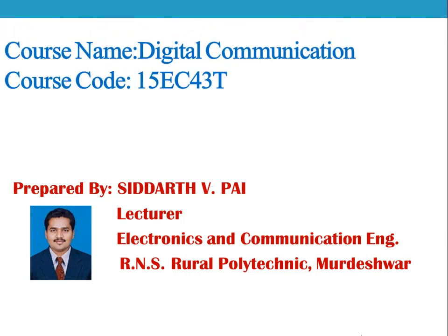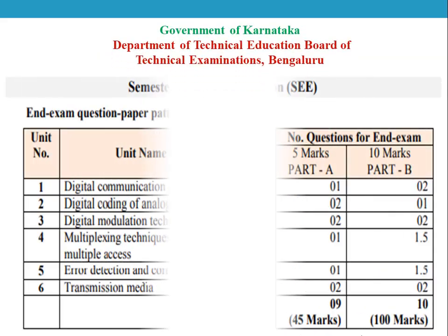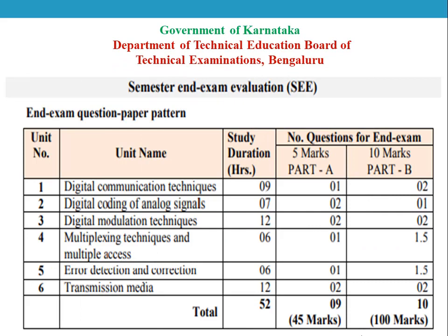In the first semester, I will be teaching you digital communication theory, and the course code for this subject is 15EC43T. As per the syllabus from the Board of Technical Education, this subject mainly consists of 6 different units, and according to the end exam question paper pattern, each unit is categorized into 2 different parts, that is part A and part B. Now I expect each student to observe the unit name as well as the marks allocation for each unit, so that it will be more beneficial for you to score good marks at the end of the semester examination.